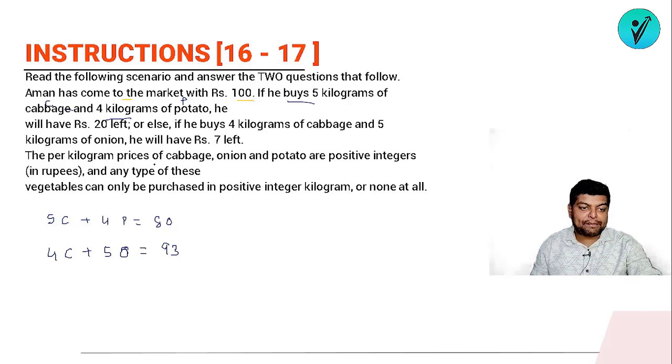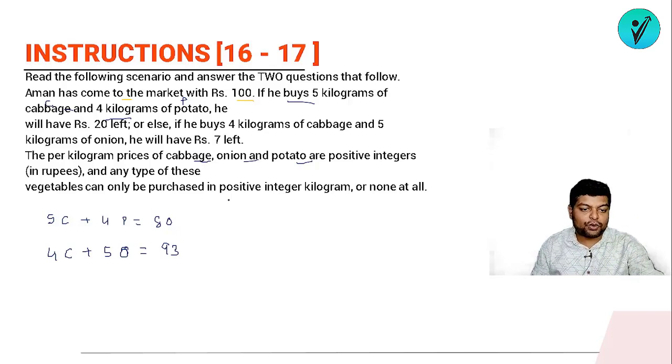The per kilogram prices of cabbage, onion and potato are positive integers. So the values of C, P and O are positive integers, and any type of these vegetables can only be purchased in positive integer kilograms or none at all. Meaning, if you have to buy the potato, for example, either I can buy 5 kgs or I can buy none. So it can't be that you are buying 5.5 kg of potato. It has to be an integer quantity. The prices are also integers, and the quantity that we are purchasing will also be an integer.